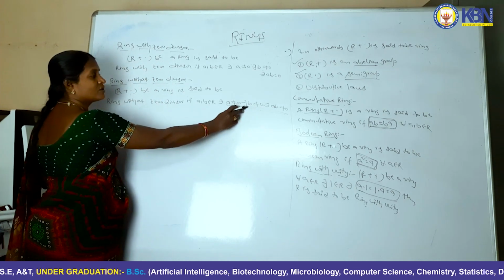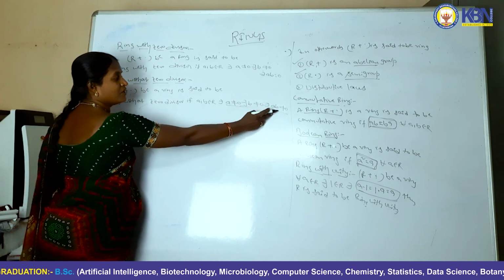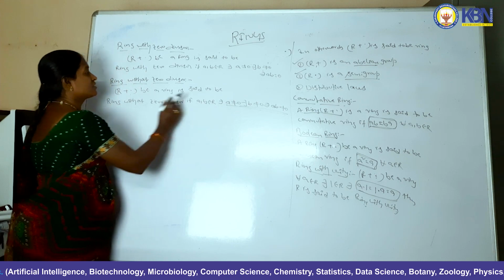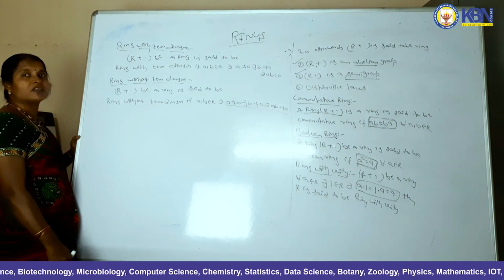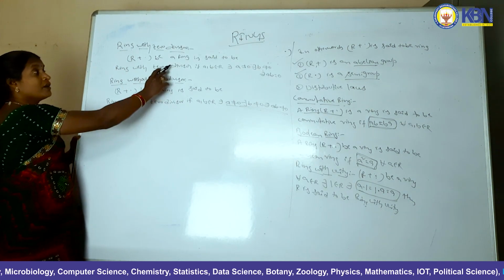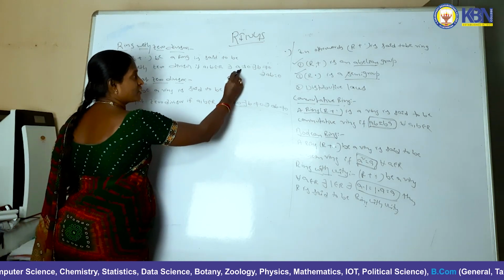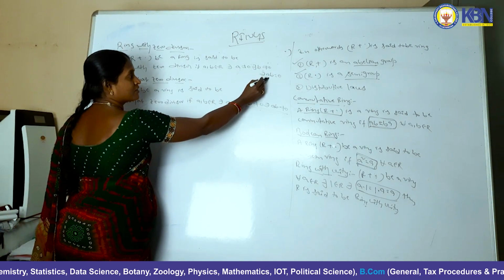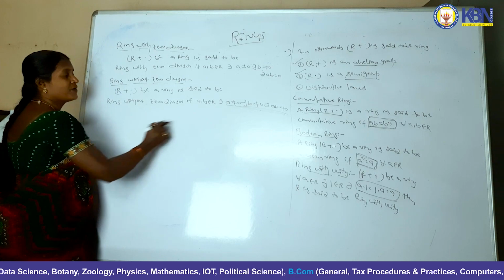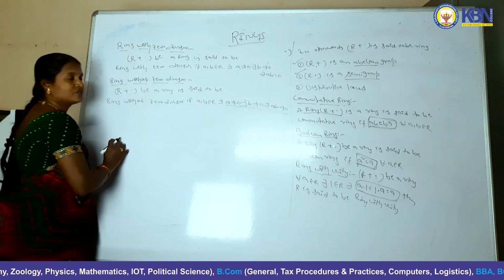If this condition is satisfied, then you can say that it is a ring without zero divisors. Ring with zero divisor means A not equal to 0, there exists B not equal to 0 so that AB is equal to 0. In the other case the product is not equal to 0.